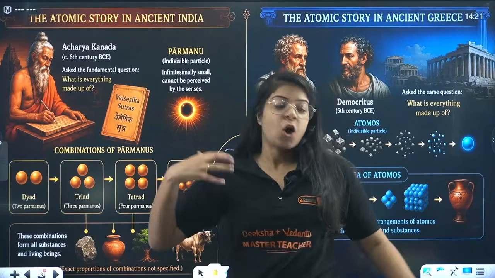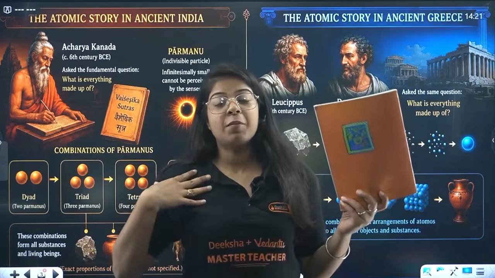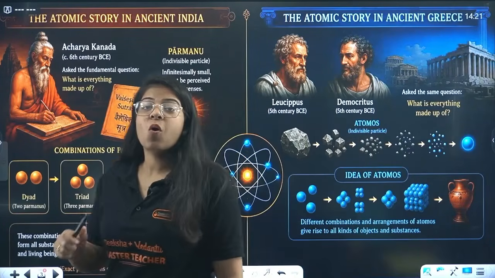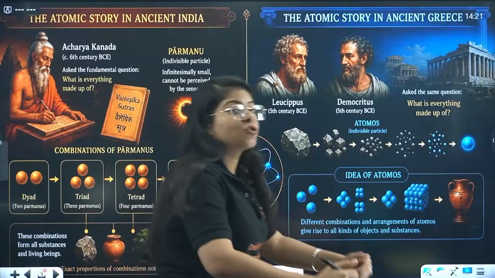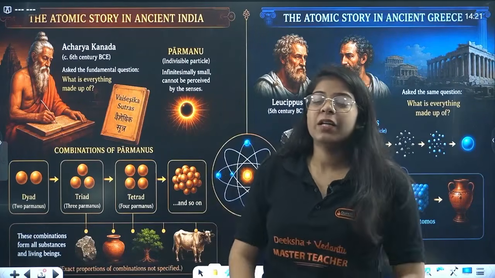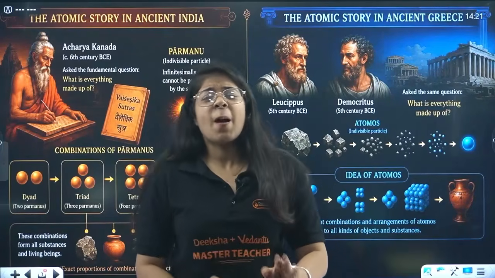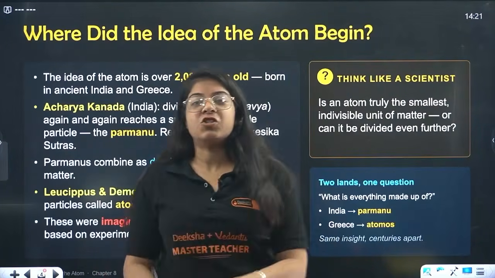Different arrangements of atoms make up this book, but the atoms are the same, yet I am a different person. This pen is different too, right? So all these things comprise atoms, but because of their rearrangement, all these things are different, right? So this is the basic story of where the atom actually originated from.